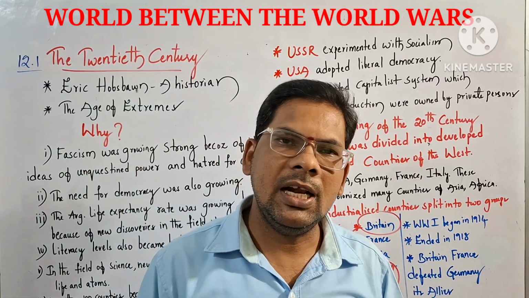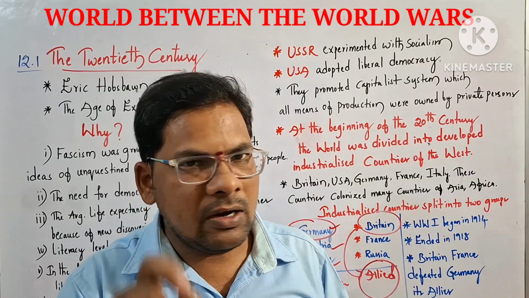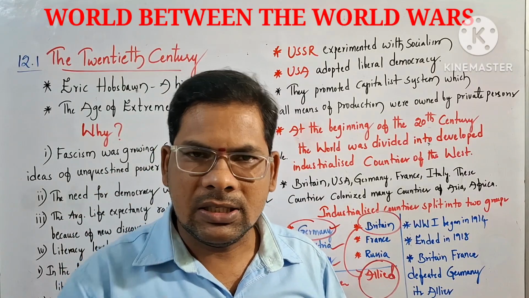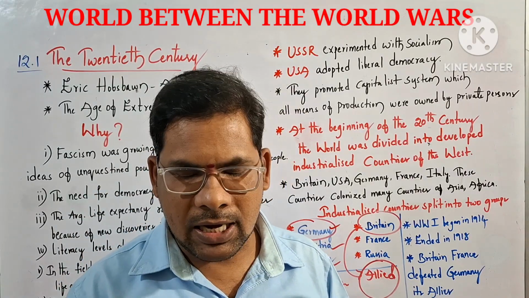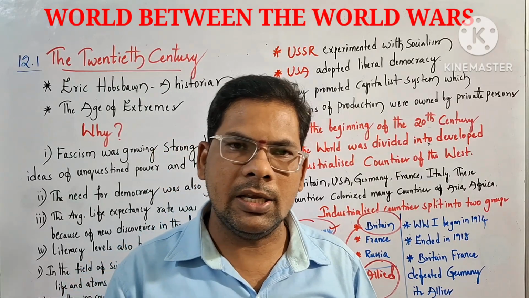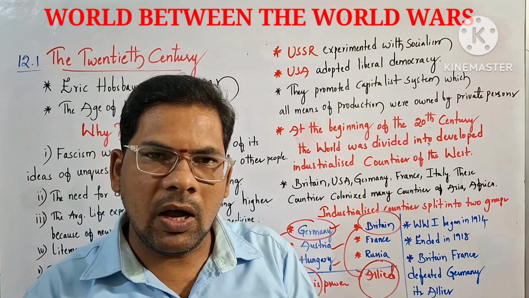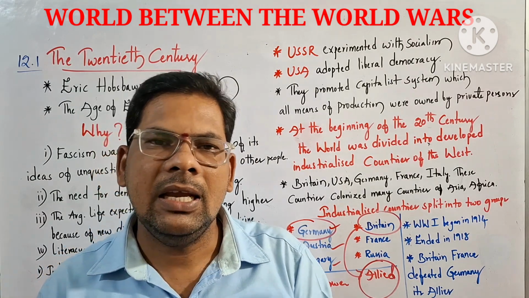Then who was defeated in the First World War? In the First World War, Britain and France defeated Germany in 1918. Germany was defeated by which of the following countries? Britain as well as France. Then World War I ended in 1918.